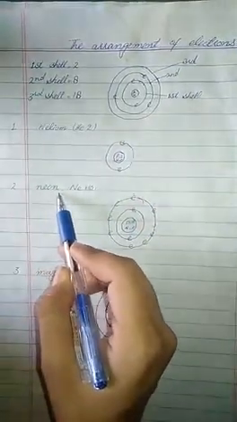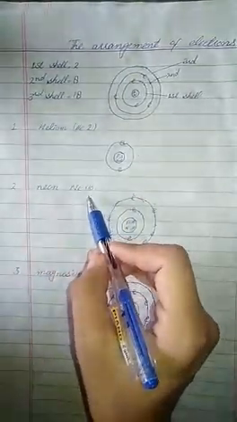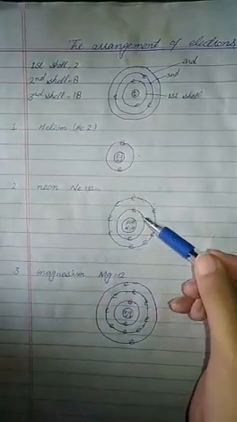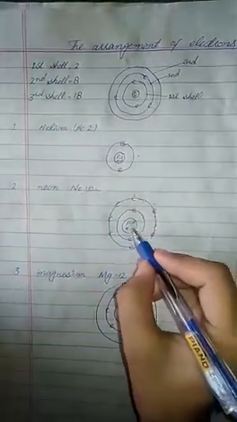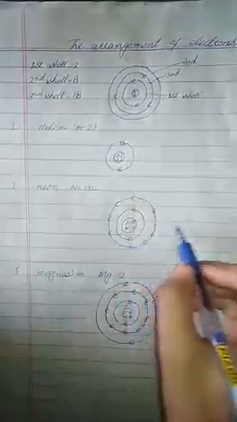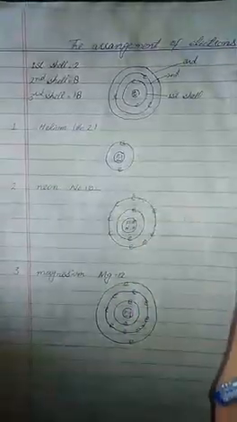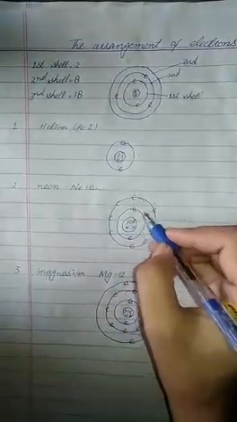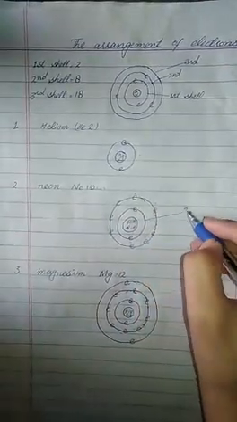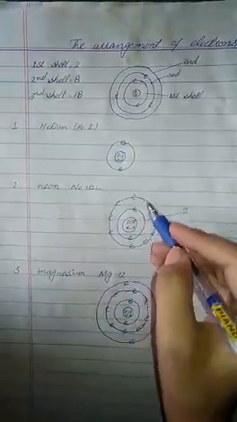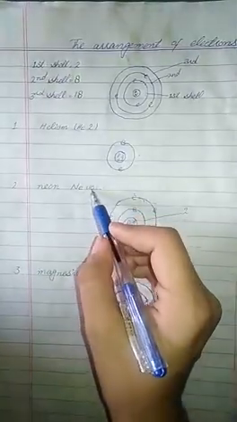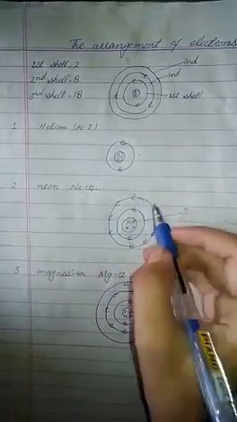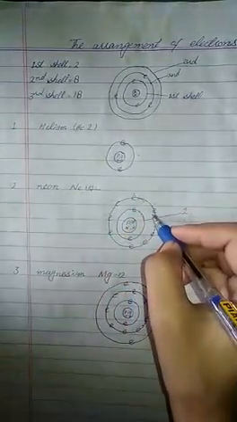Next element is neon. The atomic number of neon is 10. So let's see how the electrons are arranged in the shells. Proton number 10, neutron number 10, and electron number is also 10. This is the first shell that contains 2 electrons. 1, 2. 2 electrons are in the first shell. Next, we have 10 electrons, so 8 electrons are left. We will draw the second shell.